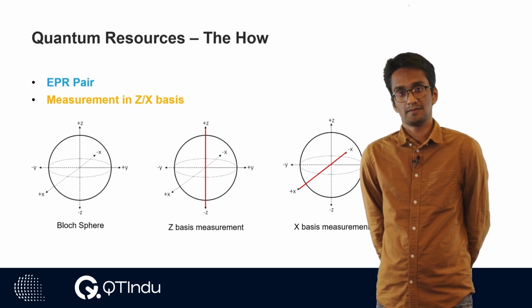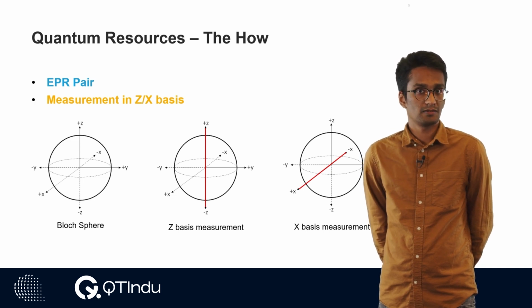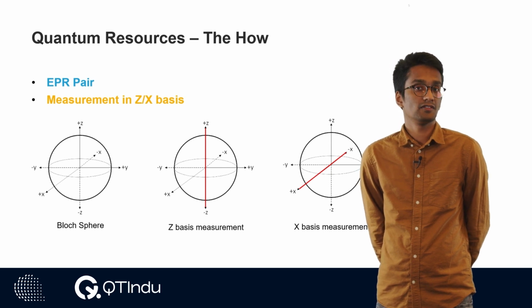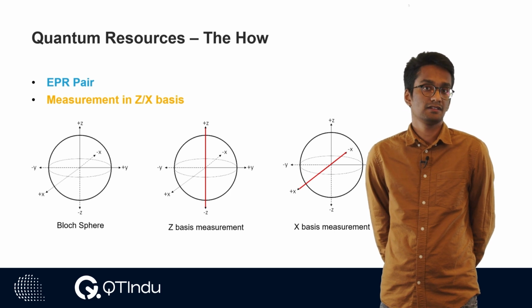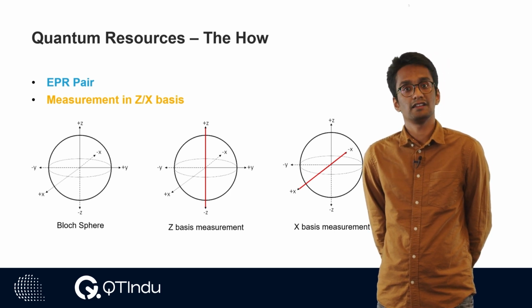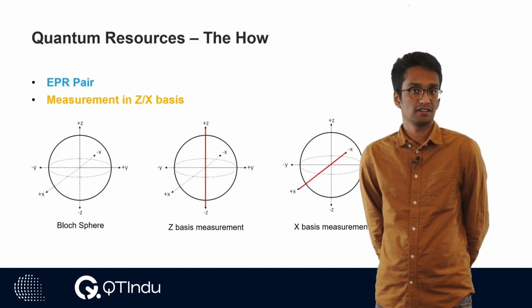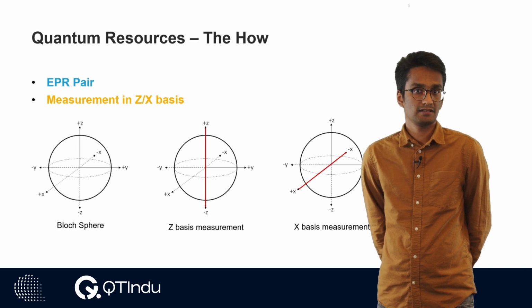Keep in mind, measuring in different bases may provide different results. For example, measuring qubit 0 in the z-basis, if there is no noise in your operation, will always result in 0. However, if you measure the same qubit 0 in the x-basis, you might end up in the plus state half of the time and in the minus state half of the time. So it's worth remembering that measuring in different bases might give you a different result, even with the same qubit. Now that you're familiar with the two main topics in this submodule, entanglement and measurement, let's see how the protocol works.